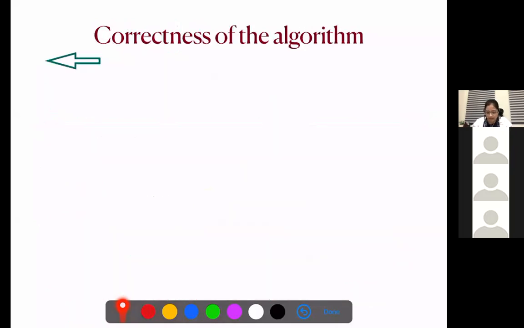Okay, so let's quickly look at the reverse direction proof.